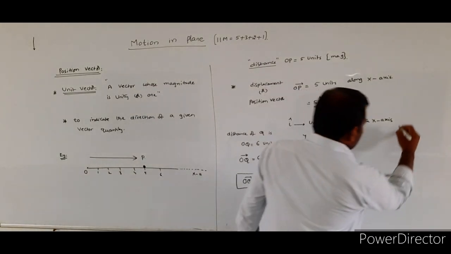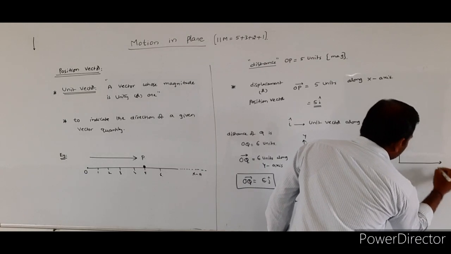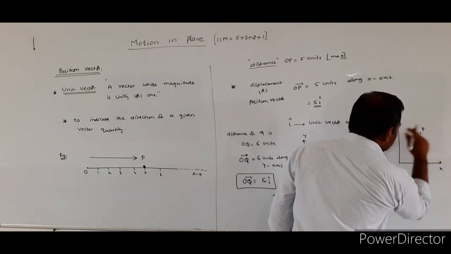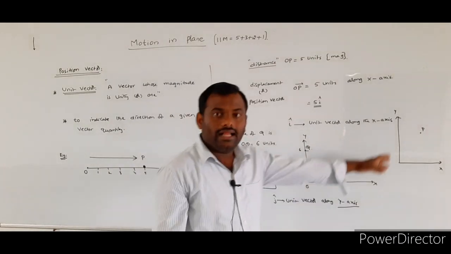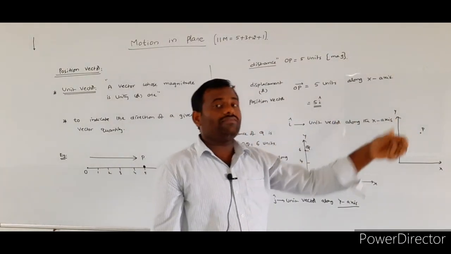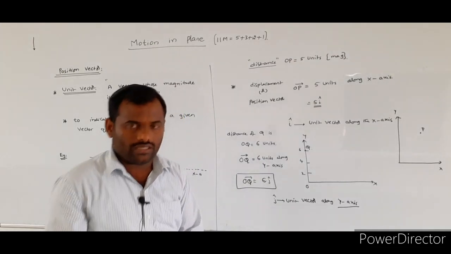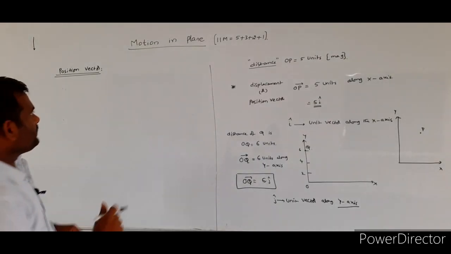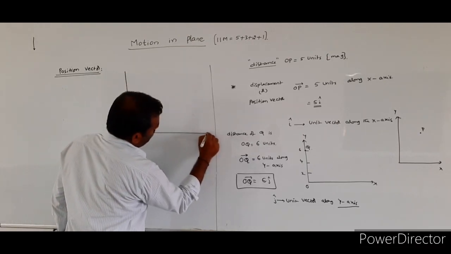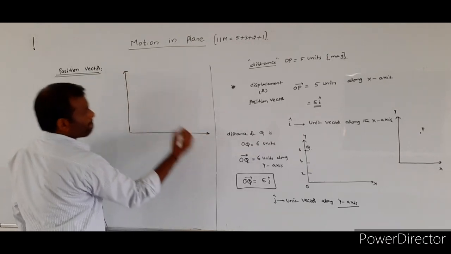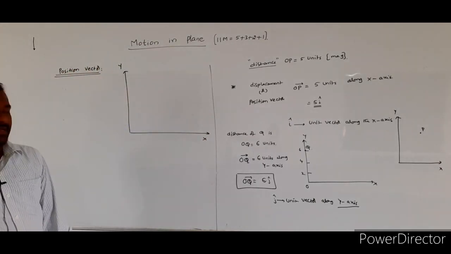Suppose the given particle is placed in the xy plane, then how can we represent its position vector? Now we will discuss. See here. I consider the xy plane.